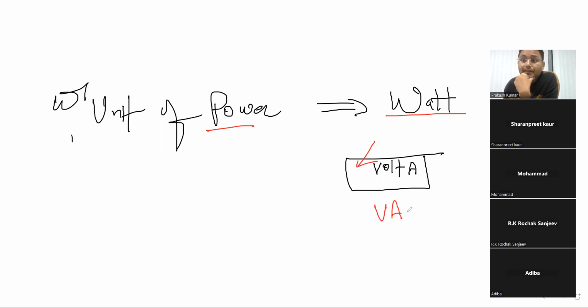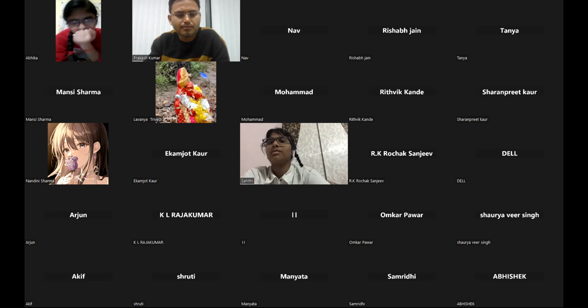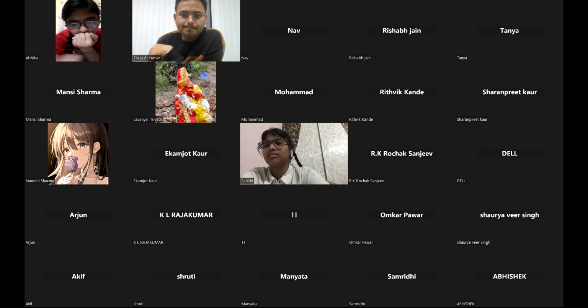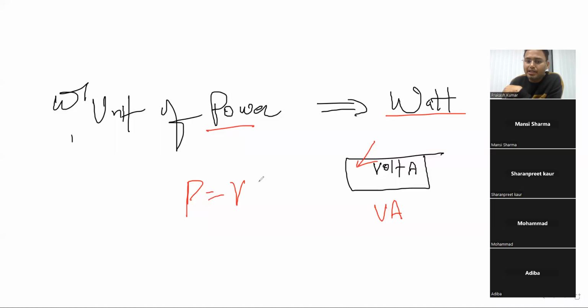Yes. Yes, sir. How? Sir, power P is equal to potential difference into current VI, and the SI unit of potential difference is volt, and current is ampere, so it can be volt ampere. Because power equal to V into I. You are thinking it will give only watt, but that's not so. Your board exam will do something different. You know all the formulas are there. It is voltage into ampere, or it will be like I square R.